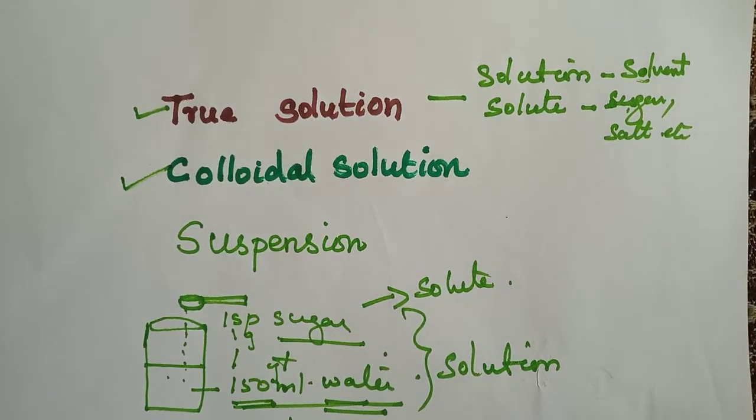So what is meant by colloidal solution? It is a type of heterogeneous mixture. What is the meaning of heterogeneous? It is that we cannot see by the naked eye.